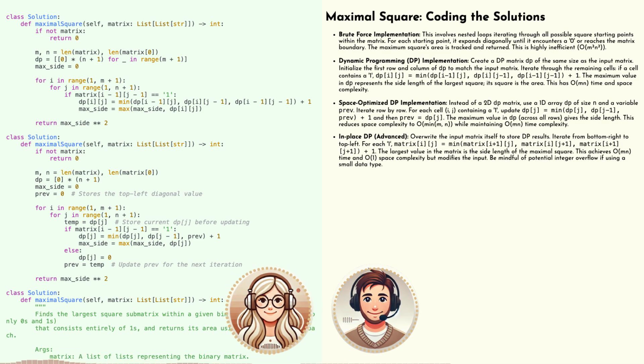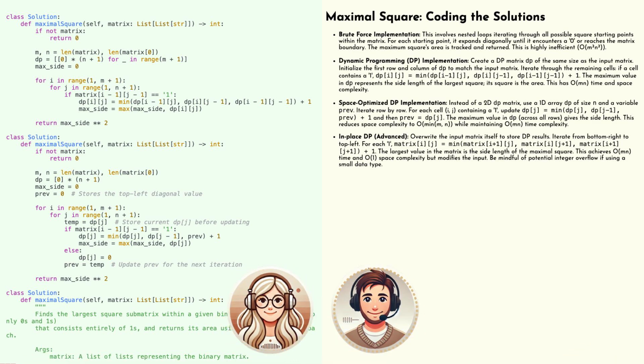So let's start with the brute force method. Imagine a function called find largest square that takes in our data matrix as input. Okay. The first thing we do is initialize a variable called max size to 0. This variable will keep track of the largest square that we've found so far. So max size is our champion, like the reigning king of squares, until we potentially find a bigger one. Exactly. Now, we need to loop through every single cell in our matrix. For each cell, we check if it's a 1. Right.